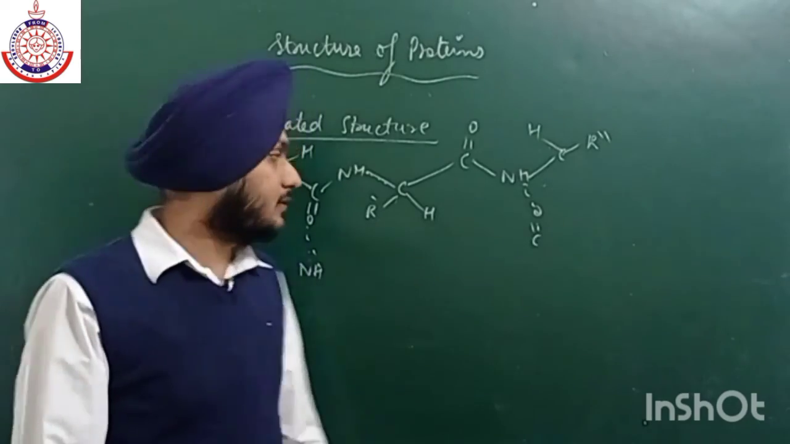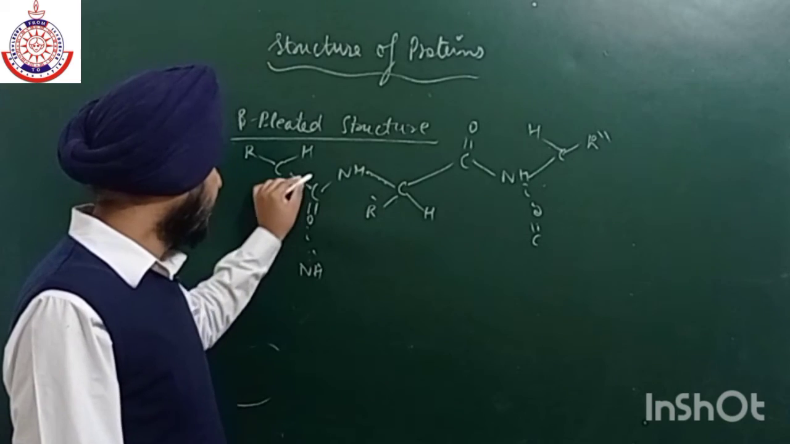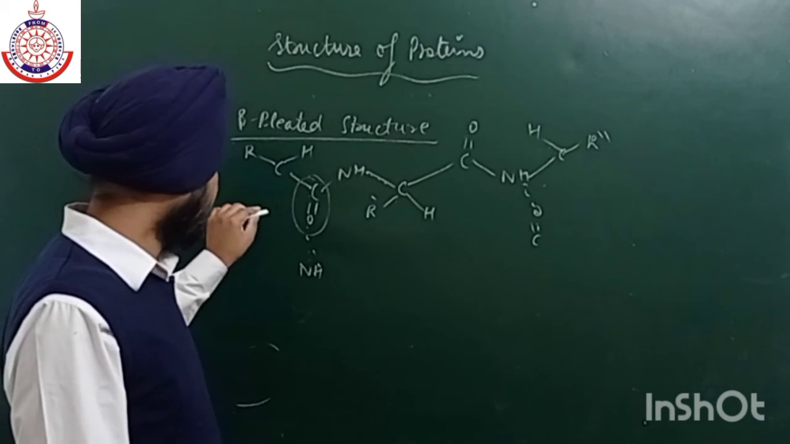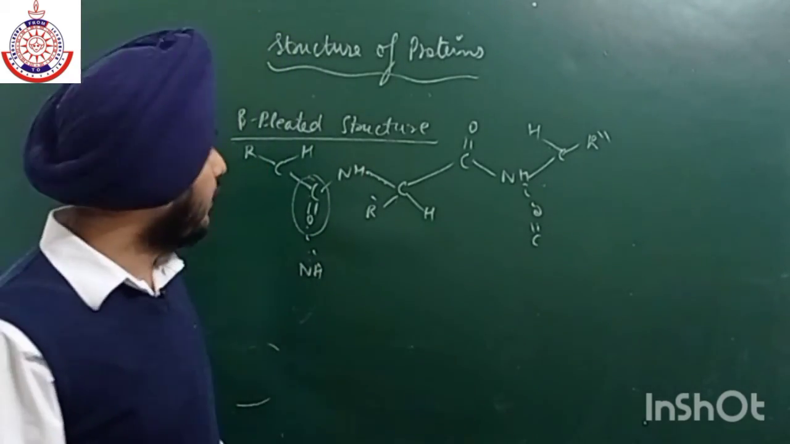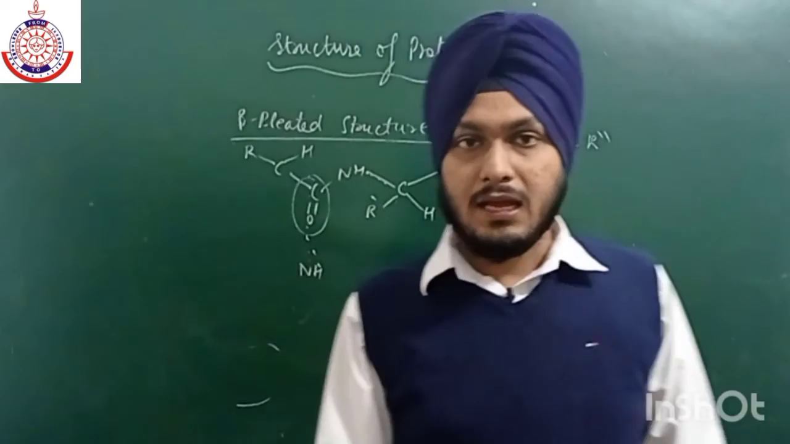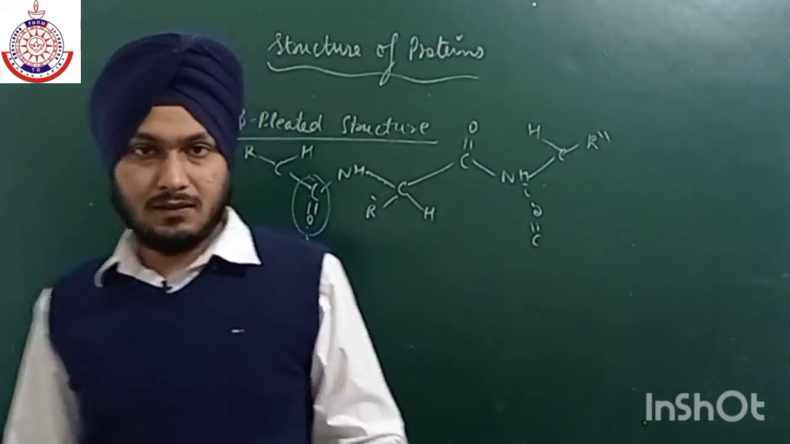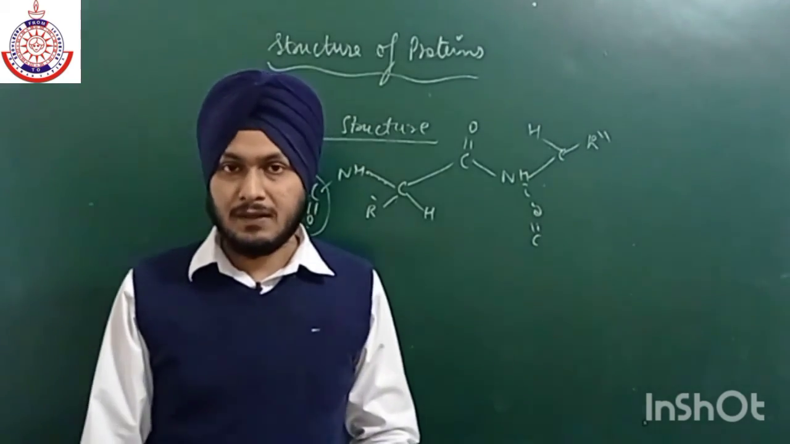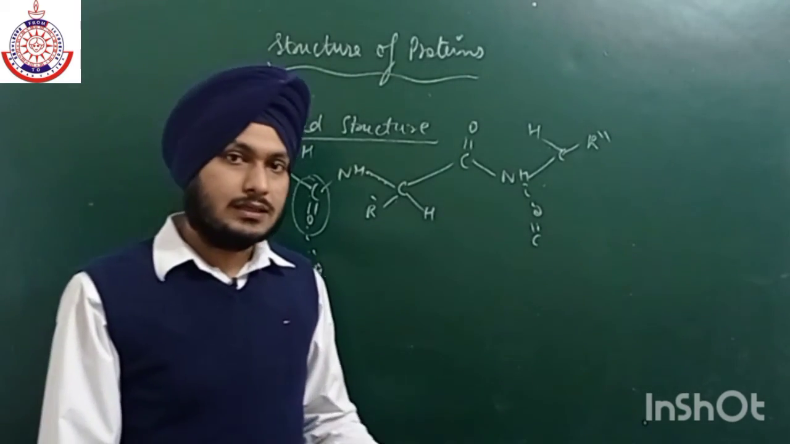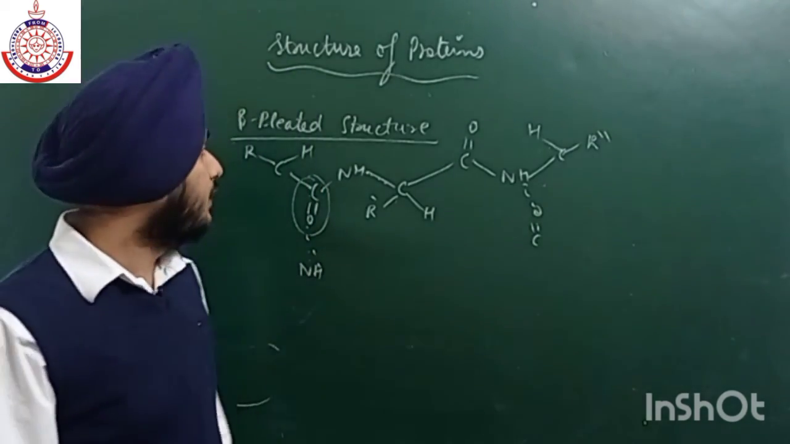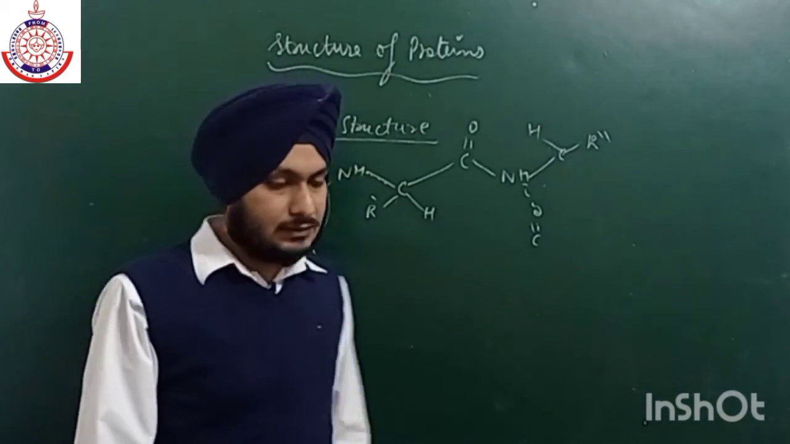The beta pleated structure is of two types. If the same structures are there, for example, if this is the first layer and the second layer is also the same, this is known as parallel arrangement. If different groups are arranged, head on head, on the same side, then that is known as anti-parallel. So this is all about the beta pleated structure.